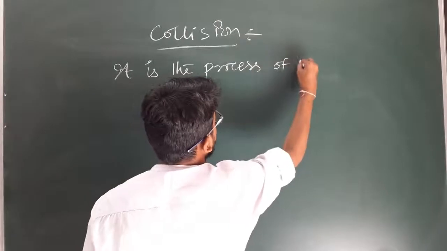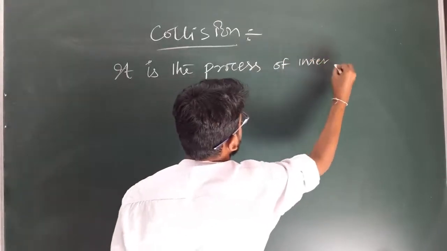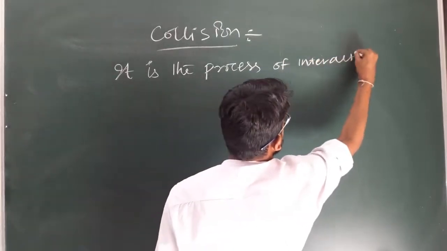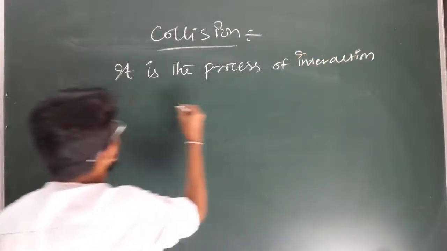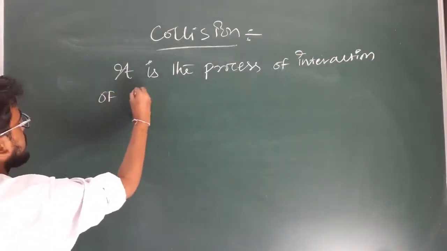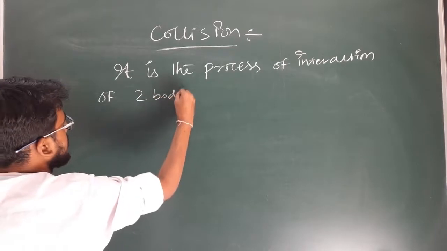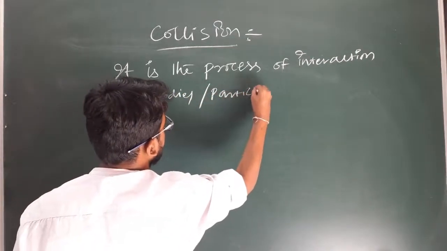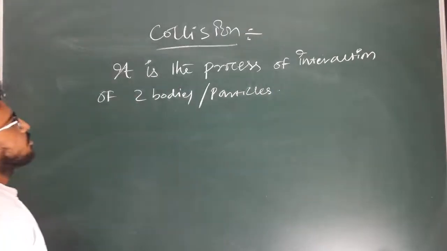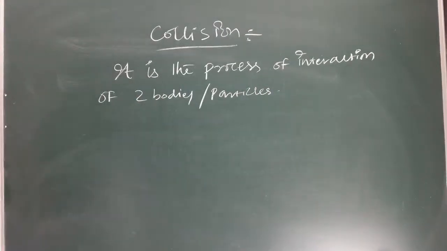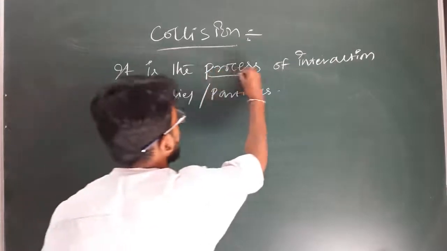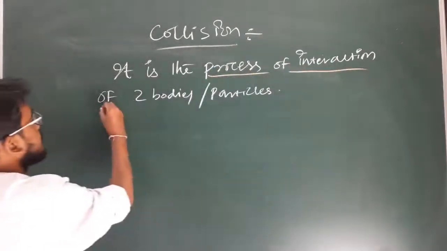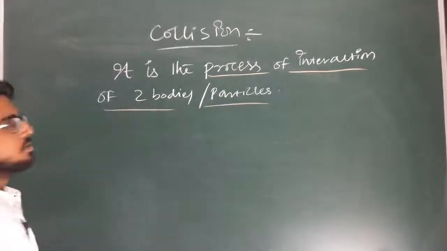So collision can be defined as the process of interaction of two bodies or particles. Okay, so the process of interaction of two bodies or particles is known as what?